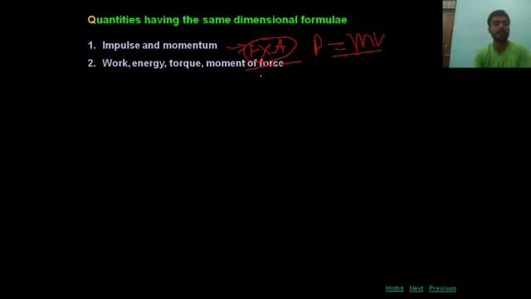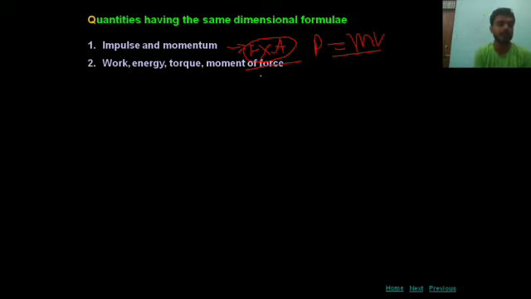Work, energy, torque, moment of force. Work, you have all studied very well. Work is a form of energy, and for the same quantity the dimension formula will be the same. For example, kinetic energy and potential energy. These two are energy, only their forms are different.